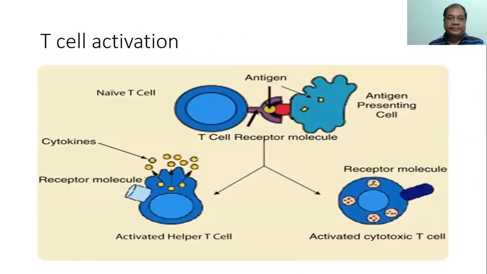T cell activation. Naive T cell, when it encounters an antigen presented by the antigen presenting cell in complex with the MHC complex, is converted into activated T cell. This activated T cell may be converted into activated cytotoxic T cell, or it may be activated helper T cell. T helper 2 cell mounts the humoral immunity, and the T helper 1 cell mounts the cellular immunity or cell-mediated immunity.